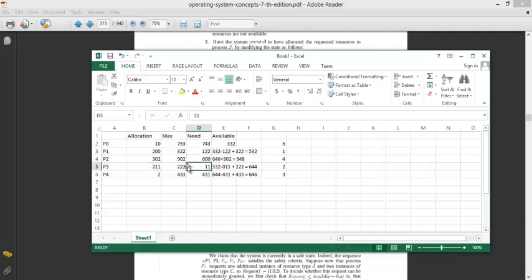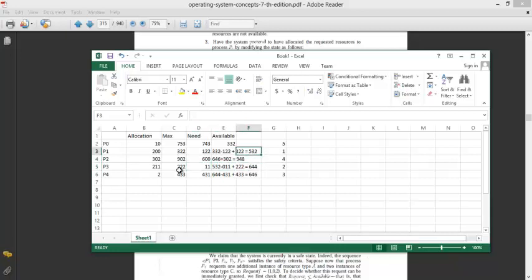Now the need of P3 is 011 and the available is 532. We can satisfy this need very easily. So we satisfy it by 532 minus 011. This is the available, and we add the amount which will get freed once it gets executed. See it once again.